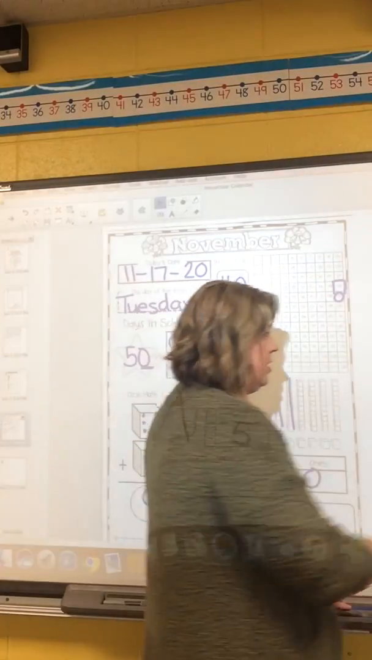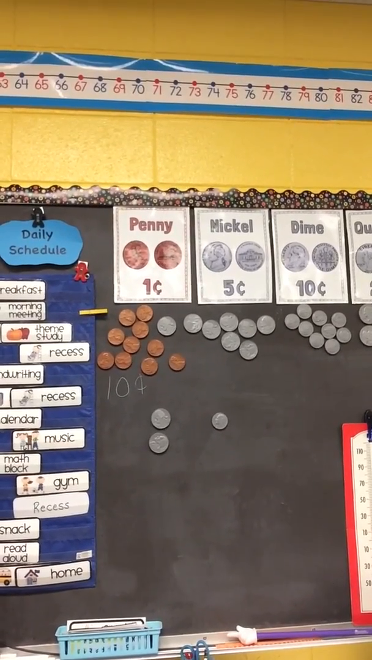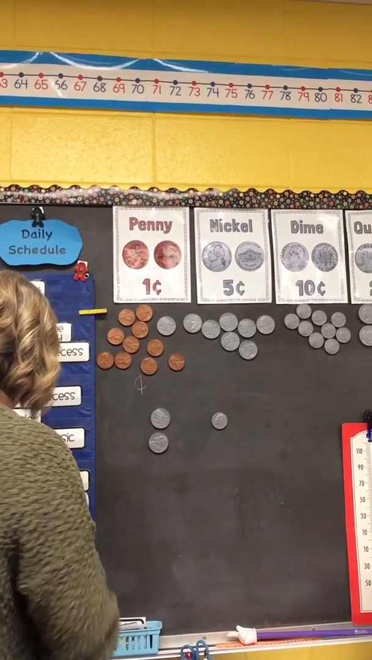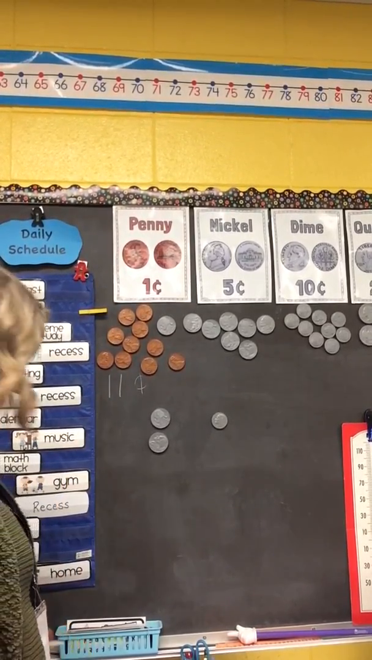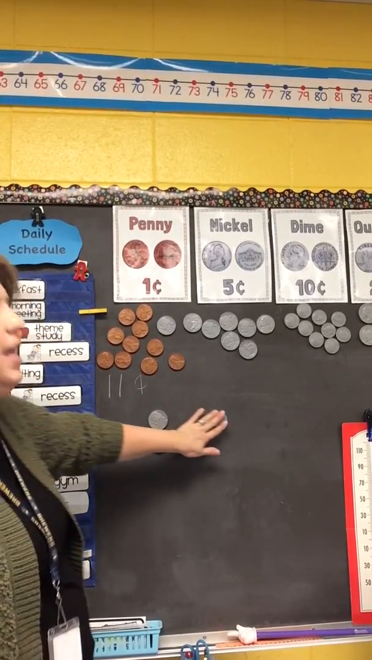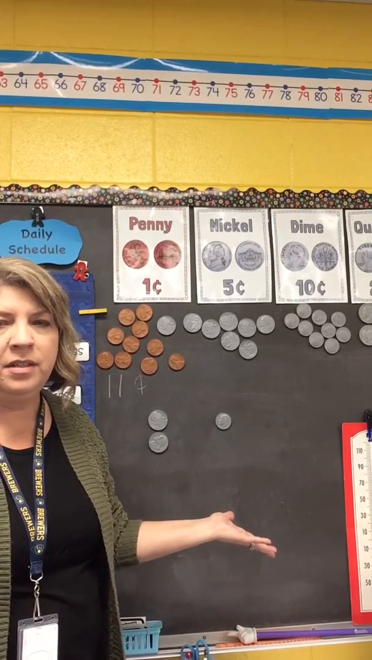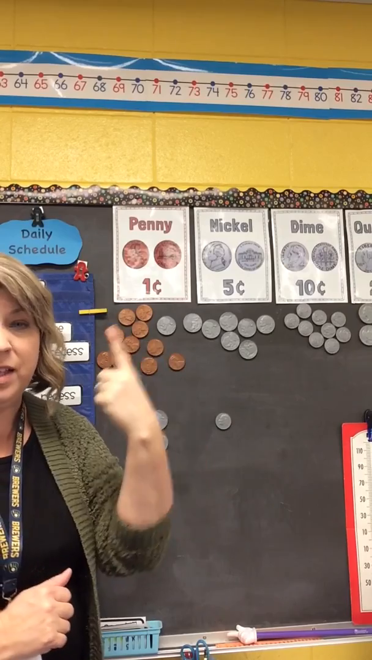Let's go to our coins today because it is a really special day. Here we go. I'm going to move my camera over to the coin board. Now yesterday we made the number 10. So today we need to change that. We're going to make the number 11. 11 cents today. So if I have 10, how many more to get to 11? If I'm at 10, the next number is 11, and that's only 1.